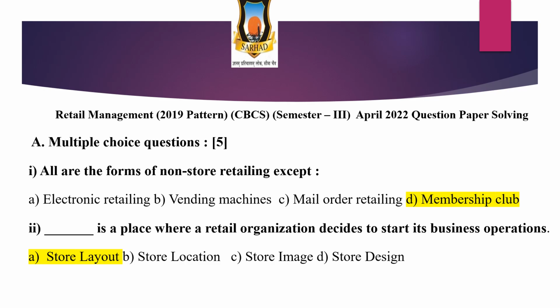The correct answer is membership club. The second is: dash is a place where a retail organization decides to start its business operation. Options are the store layout, store location, store image, and store design. The correct option is store layout.